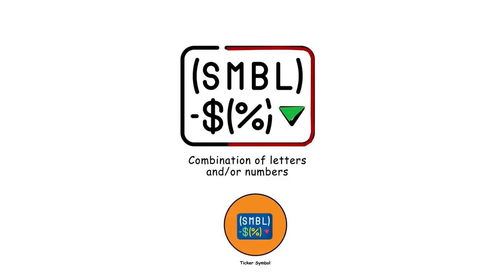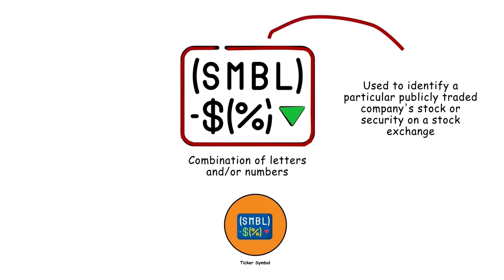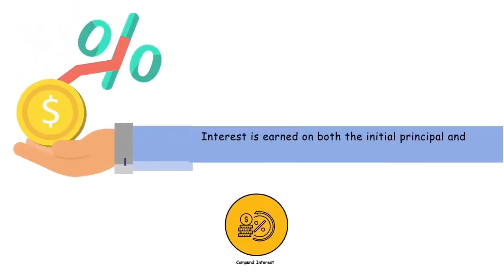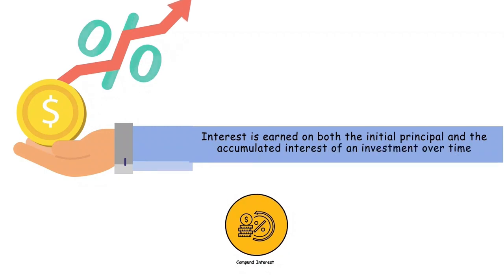Ticker symbol. A unique combination of letters and/or numbers used to identify a particular publicly traded company's stock or security on a stock exchange. Compound interest. The process by which interest is earned on both the initial principal and the accumulated interest of an investment over time.